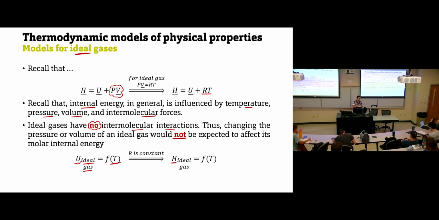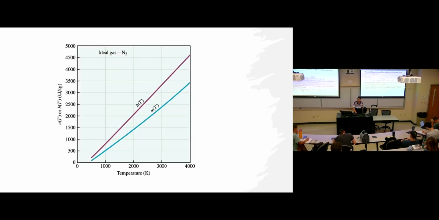If we plot this relation, we have temperature on the x-axis, and internal energy and enthalpy on the y-axis. We have a straight line representing how the internal energy will change with temperature. Enthalpy is internal energy plus flow work, so the value of enthalpy is always more than the internal energy. Okay, so far it's clear?